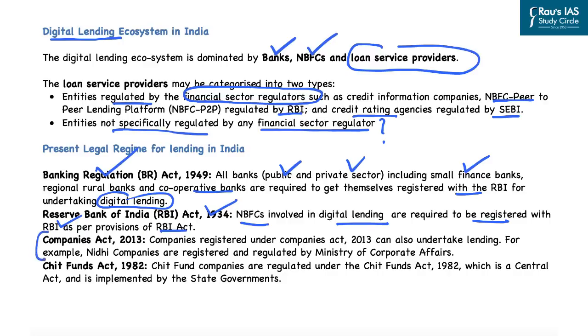Then we have the Companies Act 2013. In this, the companies that are registered under the Companies Act can also undertake such kind of lending. Further, the Chit Funds Act of 1982 regulates chit funds, and this is a central act implemented by the state governments. So this is how the present legal regime for lending looks, and we are aware that not all digital lending operations are regulated under these acts presently.